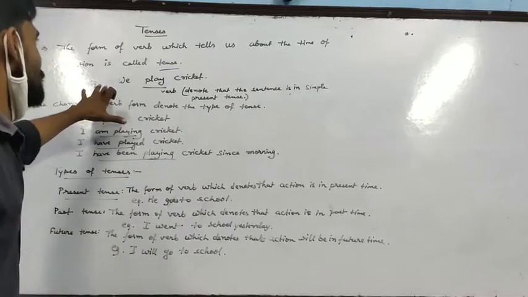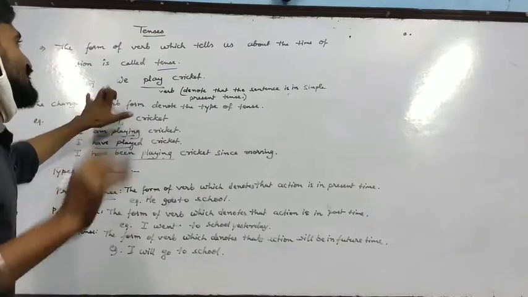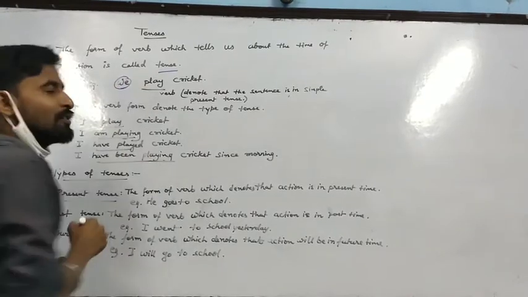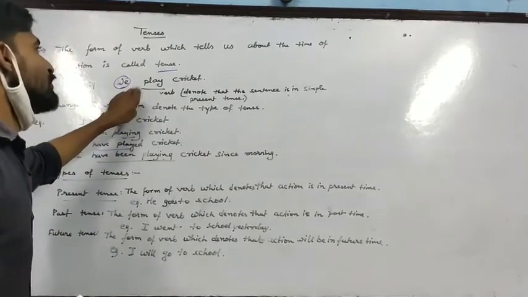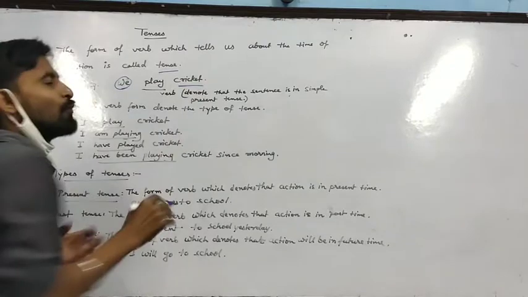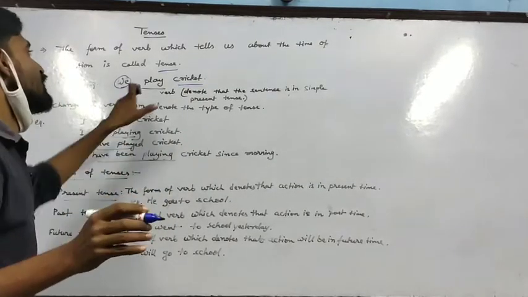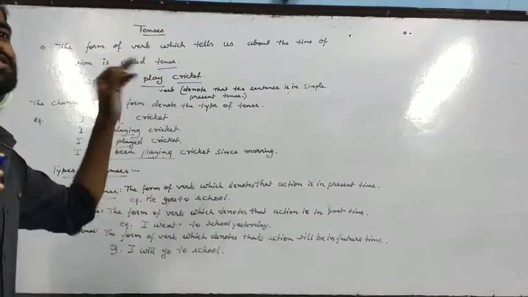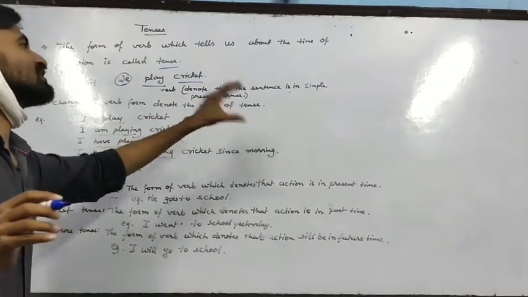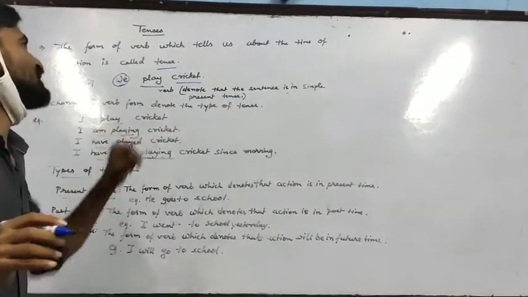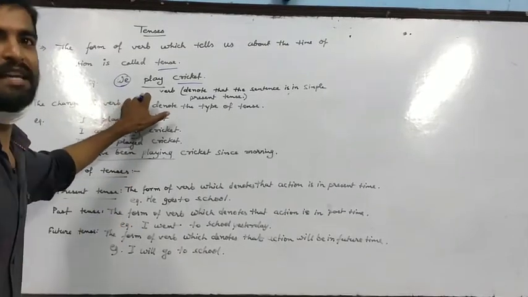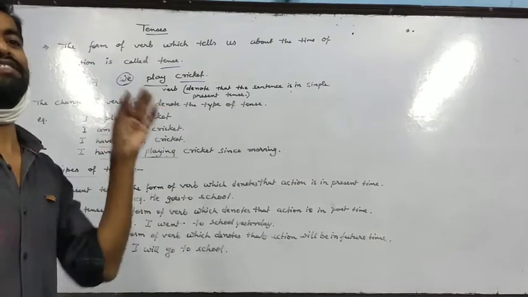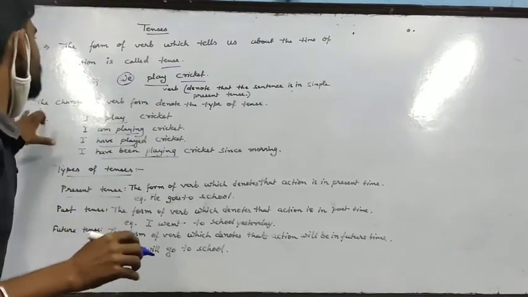I have taken an example here. We play cricket. We is the subject. Play is a verb, and cricket, what we play, is an object. The verb play denotes that the sentence is in simple present tense.